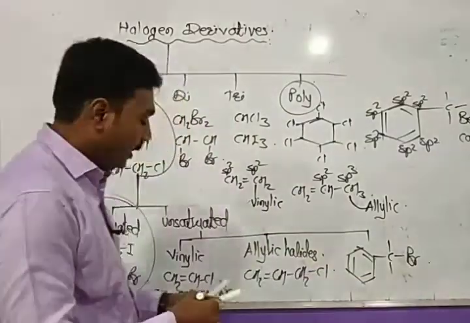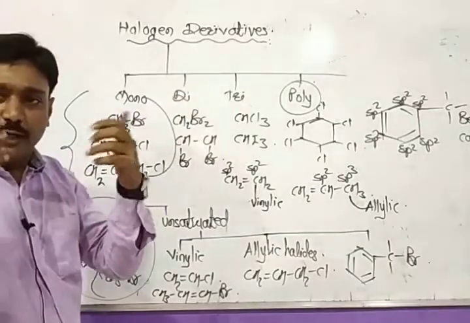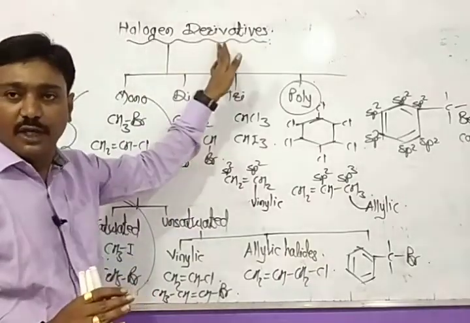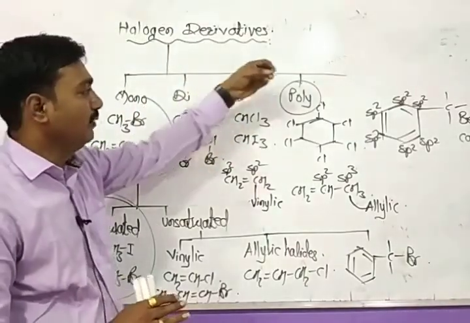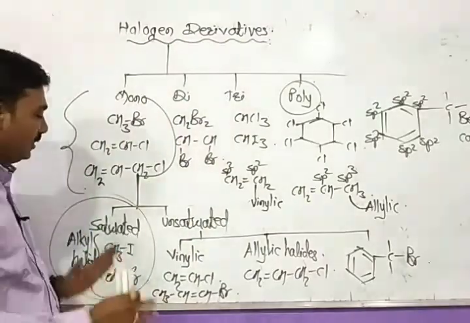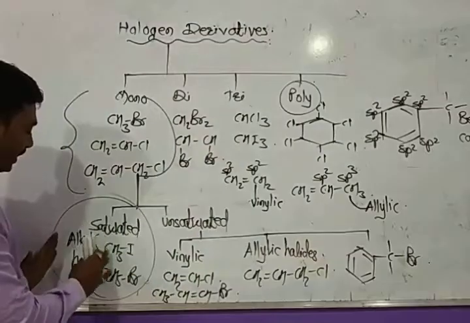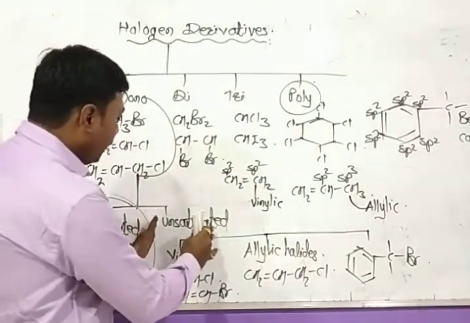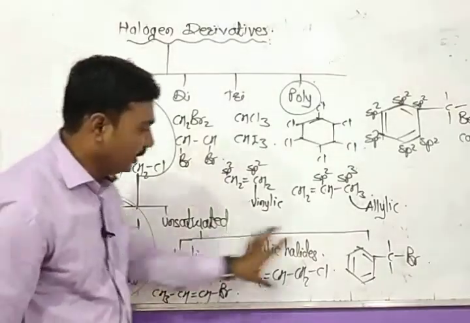Now again I repeat. The different organic compounds obtained by replacing hydrogen atoms of different hydrocarbons by the same number of halogen atoms are called halogen derivatives. They are further classified as monohalogen derivatives, dihalogen derivatives, trihalogen derivatives, and polyhalogen derivatives. The monohalogen derivatives are further classified as saturated and unsaturated. In simple words, saturated are alkyl halides. In unsaturated, a double or triple bond is present in the compound.